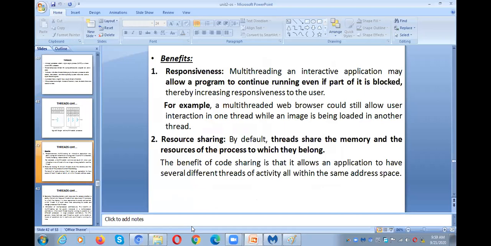I already told you, these are the benefits. Responsiveness means we have multiple threads, so if one thread is not working, all the remaining threads can run in parallel, so that all the parts of a program we can finish in a faster manner. That is called computational speed up. The next one is resource sharing. I already told you, threads share the memory and the resources of the process to which they belong.